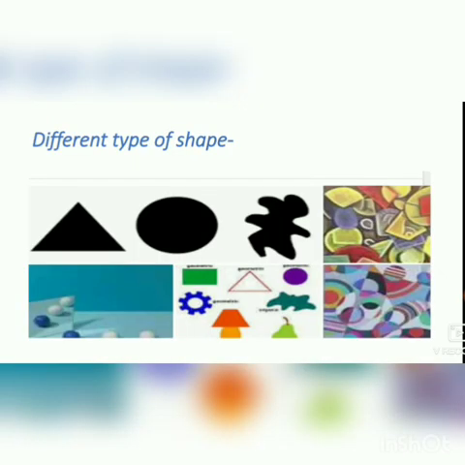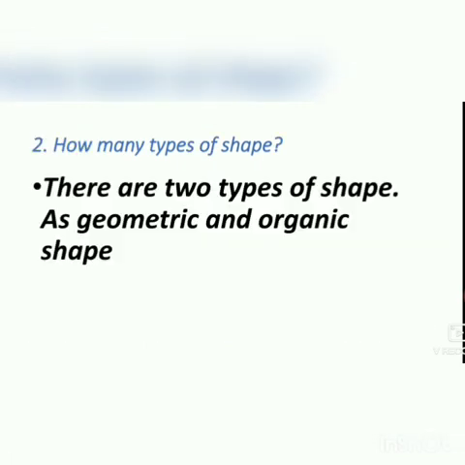Let's see different types of shape. Here you can see the different types of shape, and you can see two artworks using different types of shape. You can also try. Next is how many types of shape. There are two types of shape, geometric and organic.